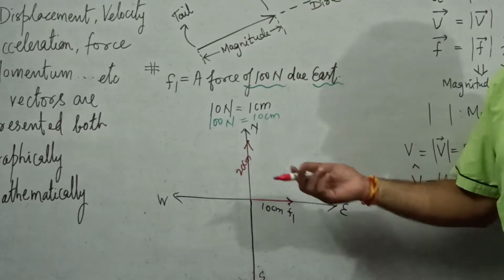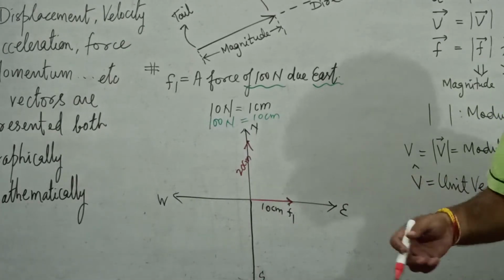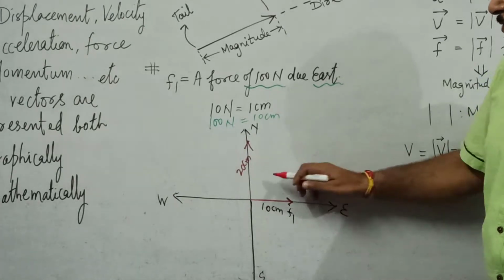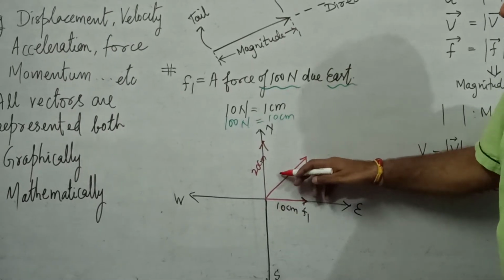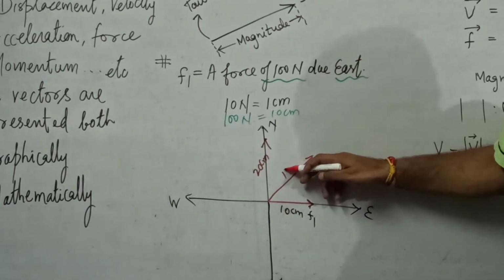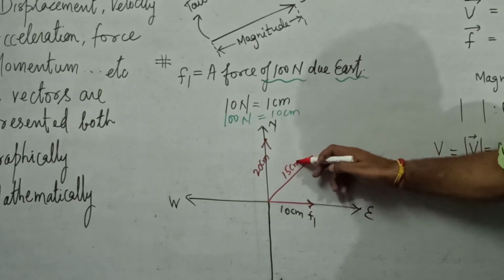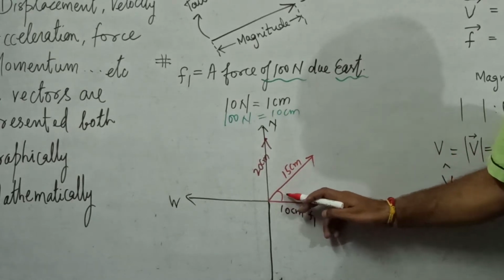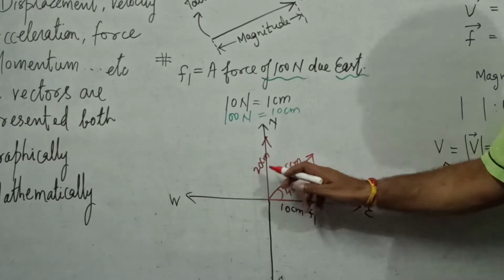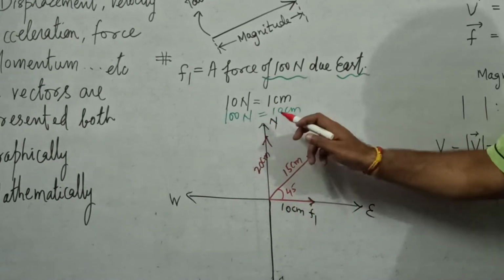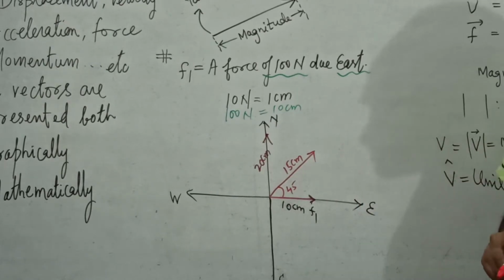Well, side by side I am also telling you the concept of direction, how to express direction. Suppose we draw an arrow of length 15 centimeter at an angle 45 degree from east, or at an angle 45 degree from north, exactly midway between north and east.